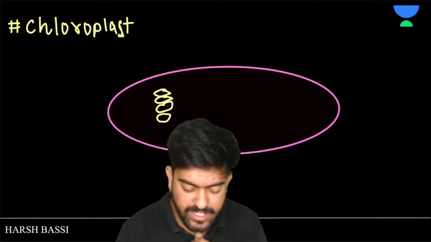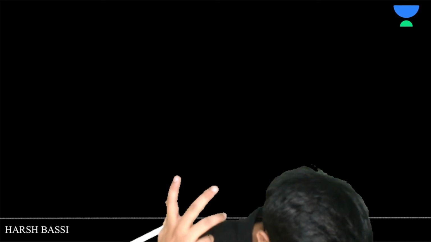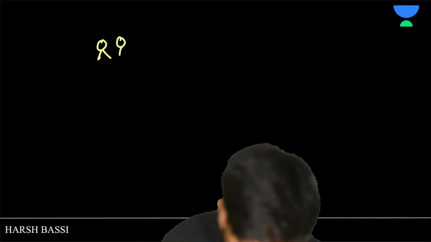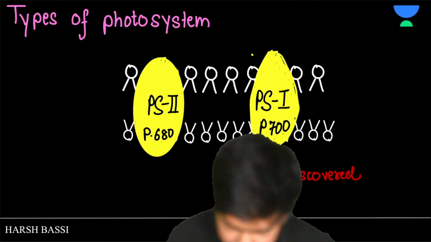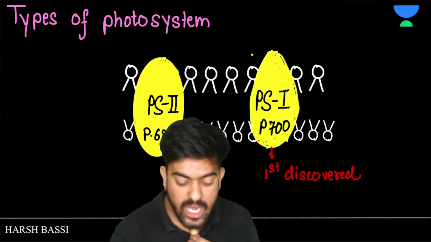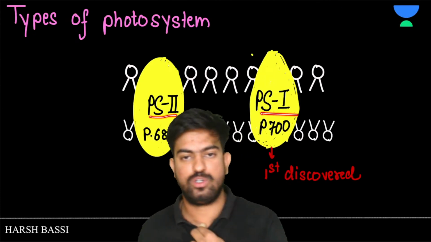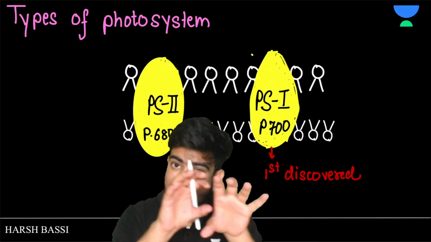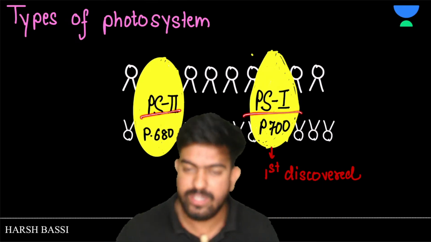Now what we did is that we took out one thylakoid. And we saw that the membrane is made up of a lipid bilayer. Remember, we discussed this thing. I'll show you the diagram. See, we saw that the membrane of the thylakoid is made up of the lipid bilayer like this. In this, we had photosystem 2 and photosystem 1, inside the lipid bilayer of the thylakoid.